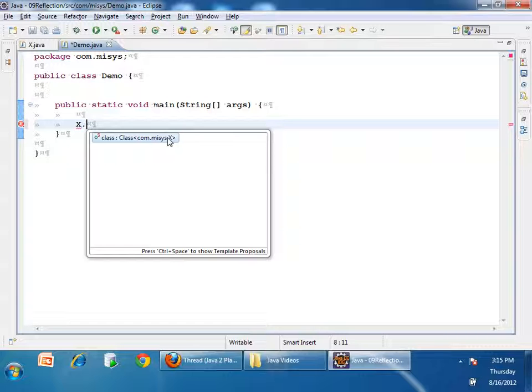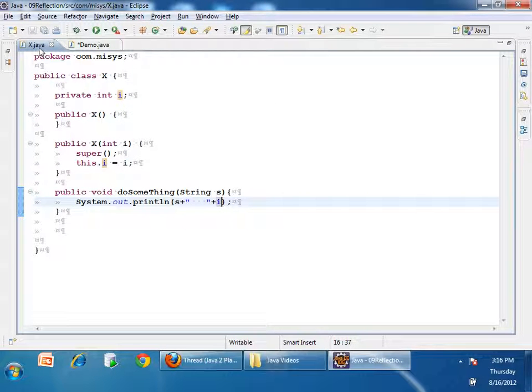Tell me, what is metadata? Data about data, right? Data about this class is called metadata. Data about a particular method inside this class also is metadata. Suppose I ask, tell me the metadata of class X. You will say there is a private variable called i, there are two overloaded constructors, there is one method called doSomething which takes a string. Data about class X is called metadata.